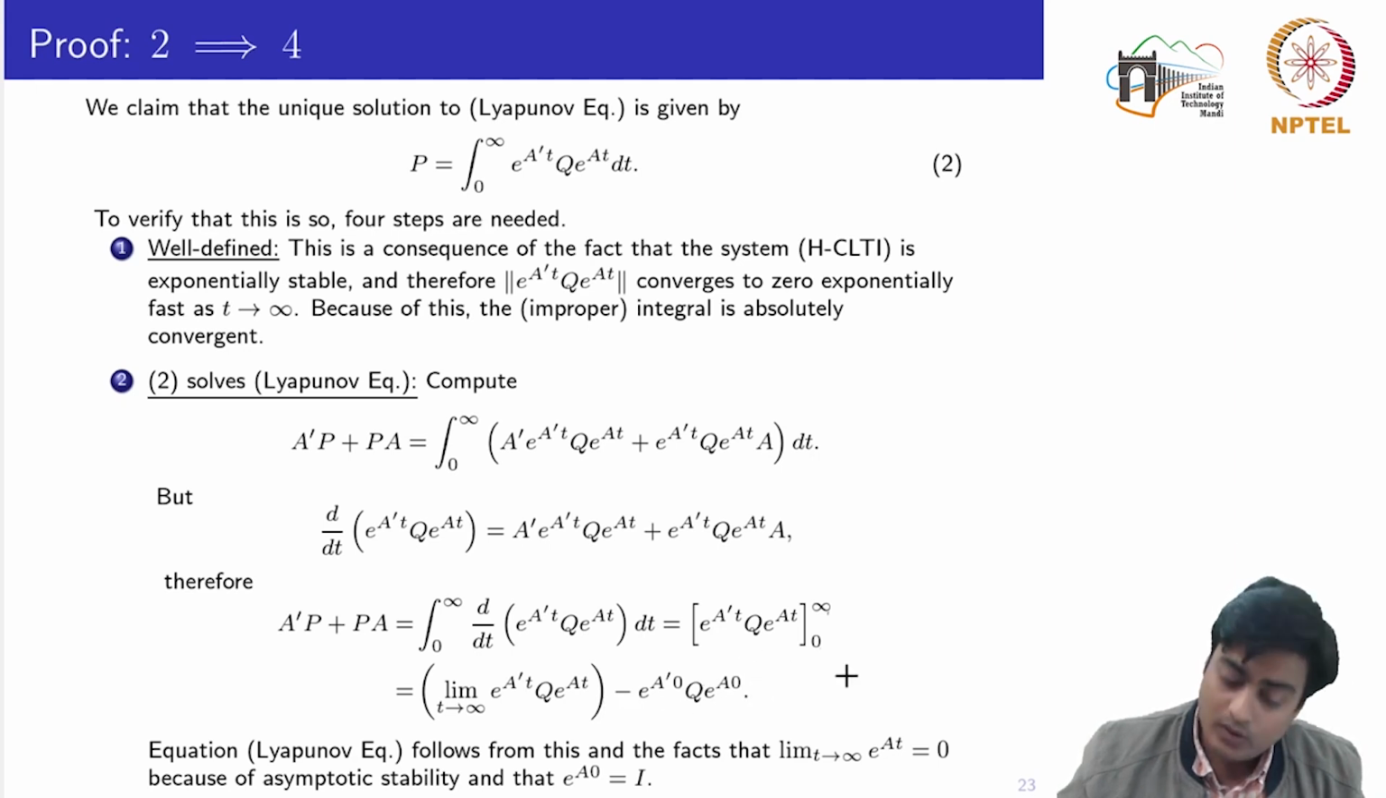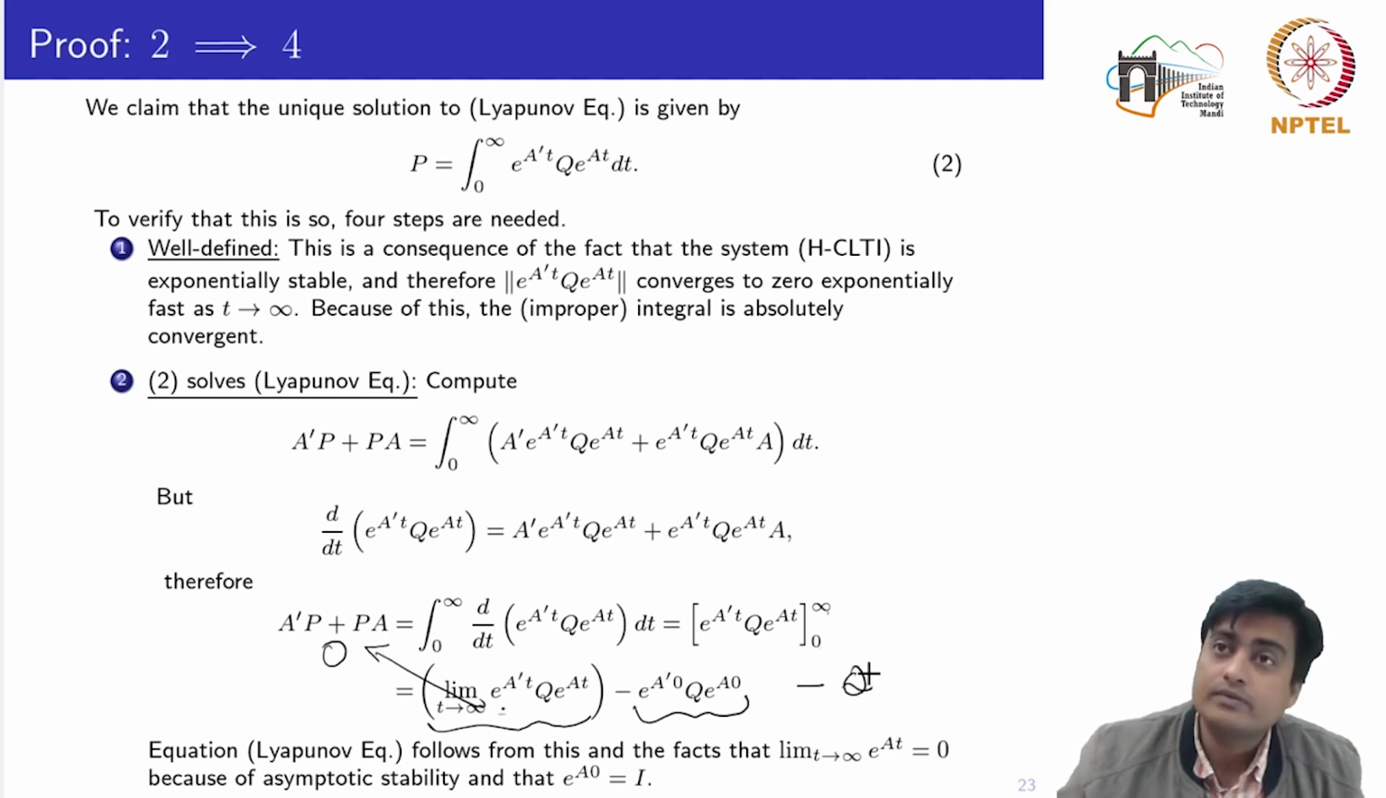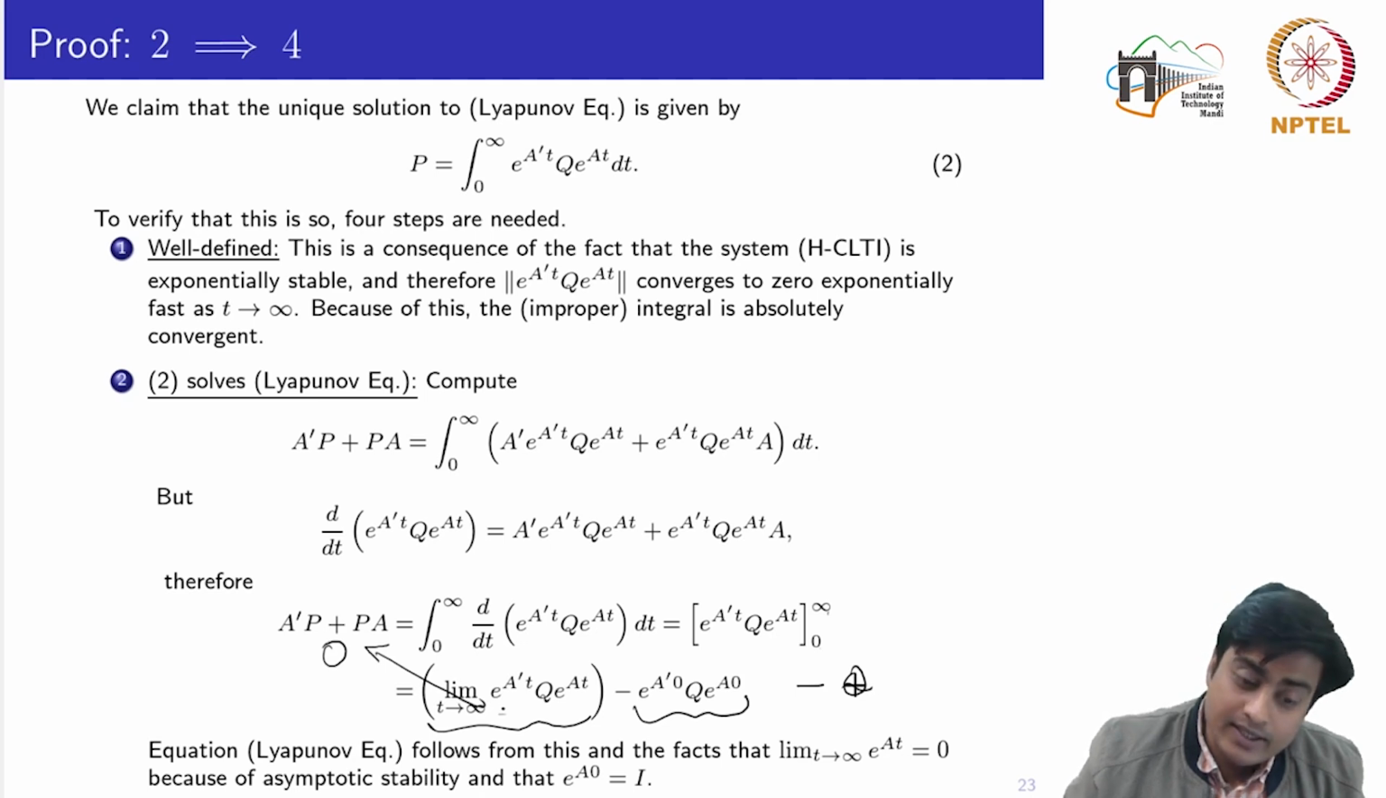Now we already know that the system is asymptotically stable. So I know that these exponentials as t tends to infinity would go towards 0, so this part would entirely become 0. Since e to the power A transpose 0 is the identity, finally this one would become minus Q. So by putting this P onto the left hand side of the Lyapunov equation, I actually obtained the right hand side, meaning that this P satisfies the Lyapunov equation. Okay.